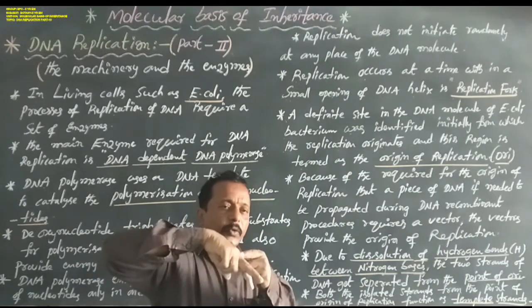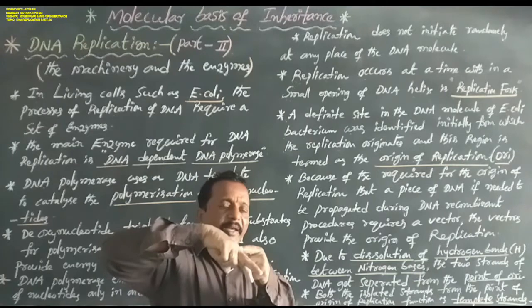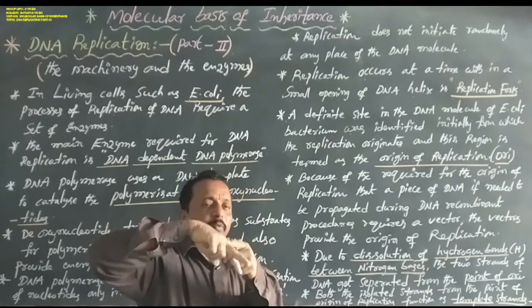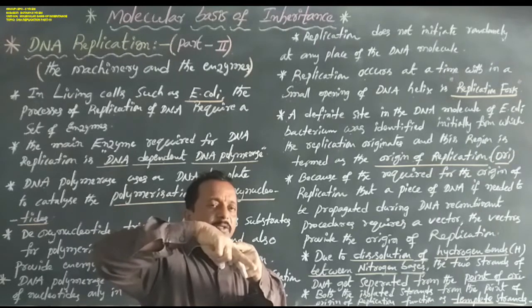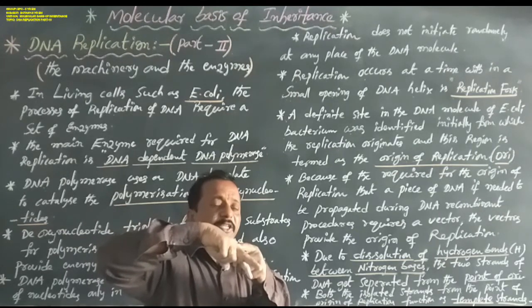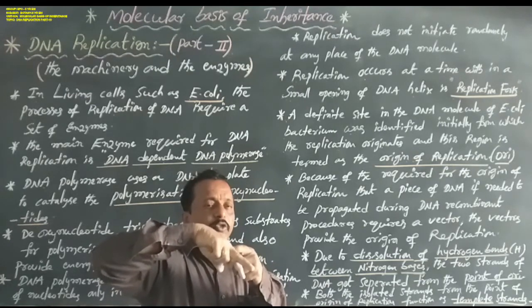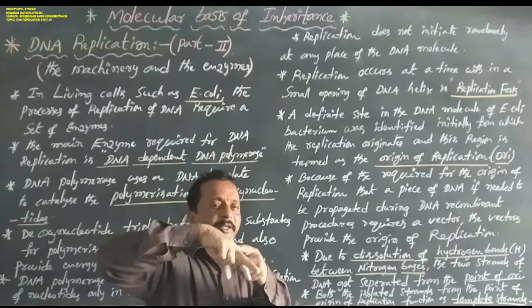To form one small opening, that is called the replication fork. In this replication fork the DNA replication process starts, that is the origin of replication. So a small piece of DNA is required.